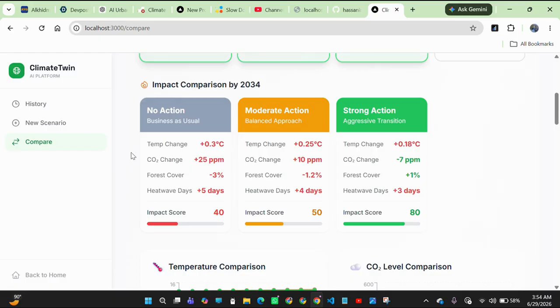This is all from my side, and if I summarize my whole discussion in two to three lines, Climate Twin AI is basically an AI-powered prediction system. It works on your inputs: you can provide input and it makes predictions about the future.